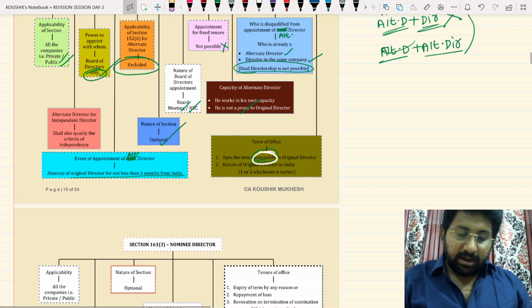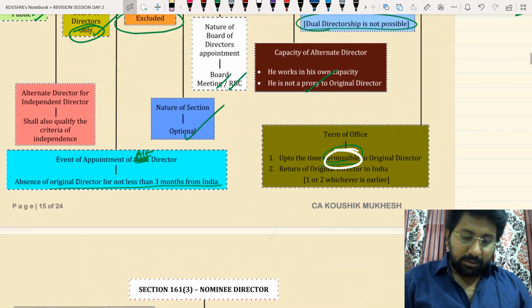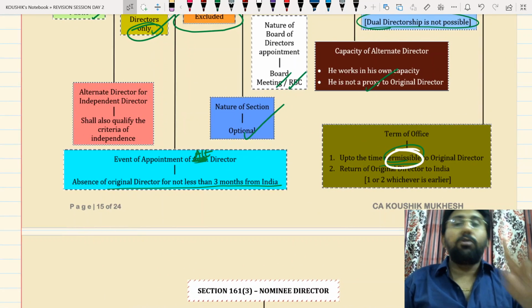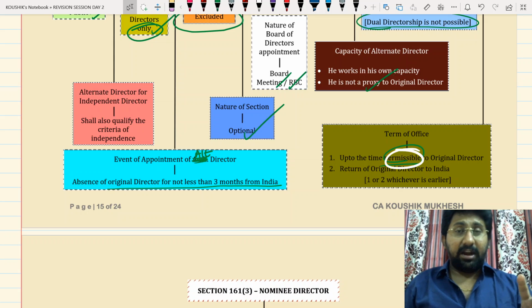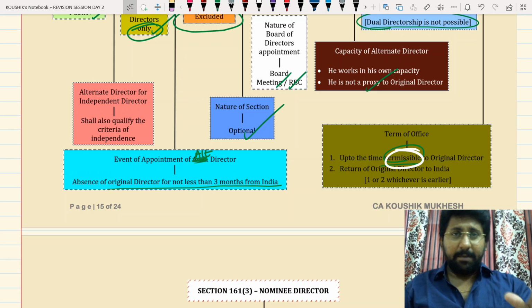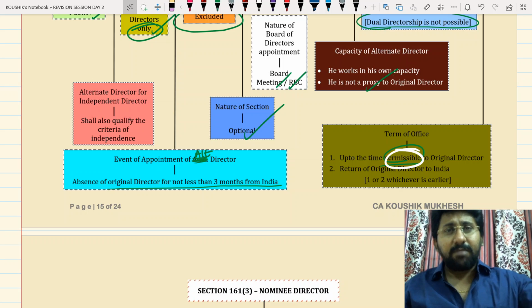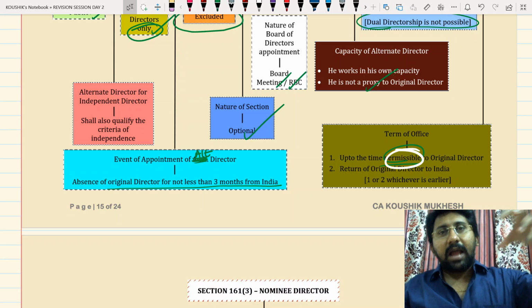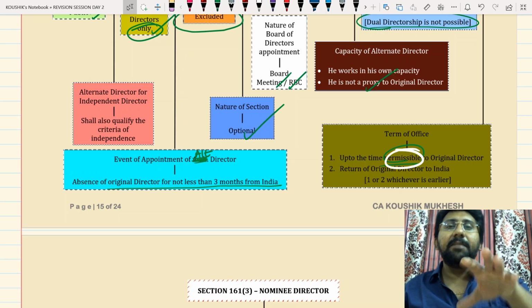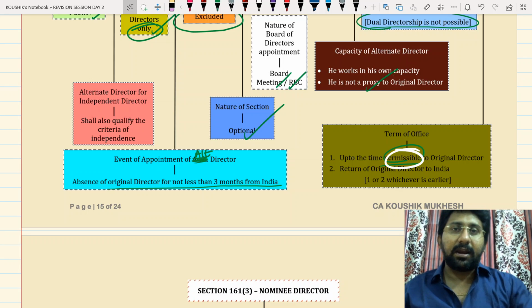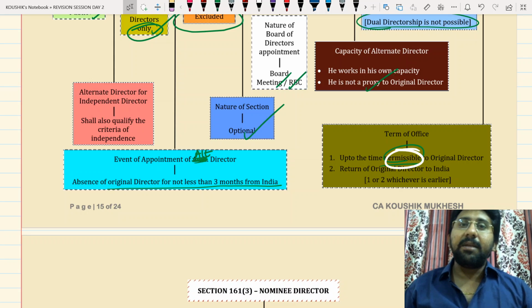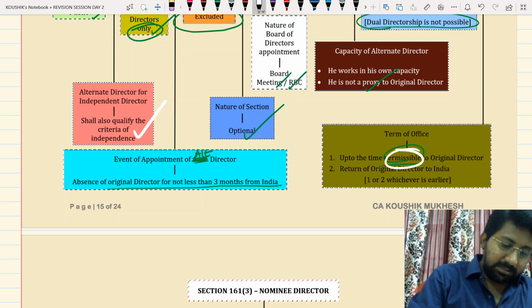So the alternate director is also of the same sort. This is the main idea behind it. If you want to appoint an alternate director for an independent director, there is an independent director who leaves India and wants to go outside. Yes, you can go, a 5 months trip. Okay, you go. But whoever you appoint as an alternate director in the case of an independent director should also qualify the independence criteria. This is what is said in this section.